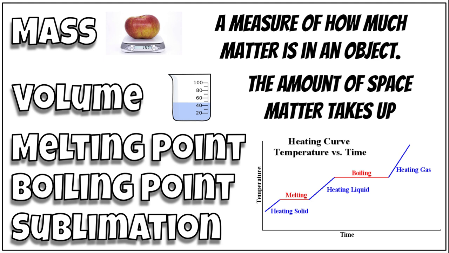Then it absorbs more heat, and the temperature goes up, until it hits that boiling point where it starts to boil. Well, it's absorbing more energy, but it's not getting any hotter until it converts into a gas. So the gas is when it's been fully converted, and now it's all vapor.